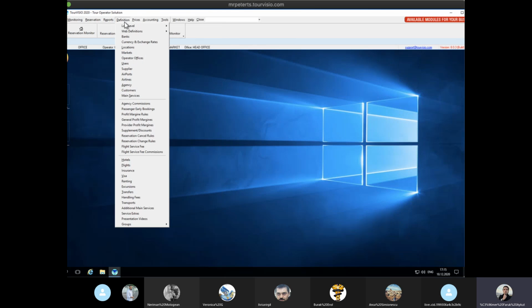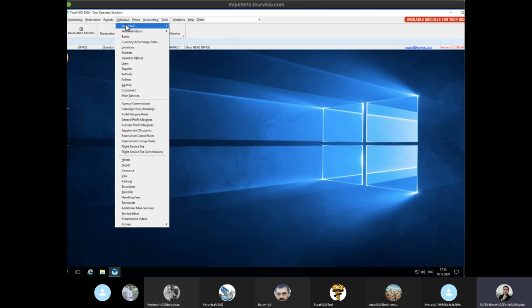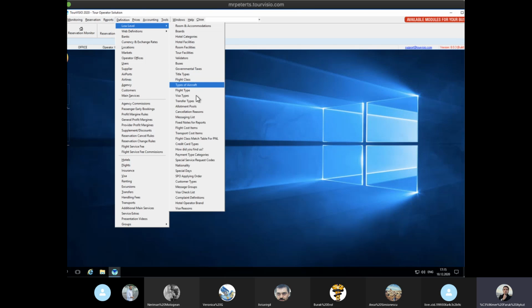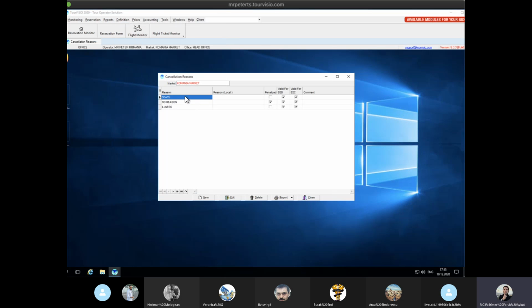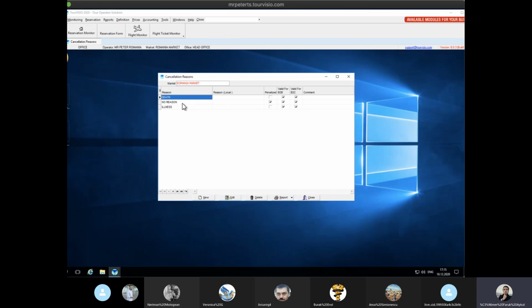And also under definition, we have some little details which could be important at some points, like levels and cancellation reasons. Because we can enter other reasons too, but for some reasons we will not click penalty size, and for some of them we will. When any of us, even from our agency or other agencies, cancels a reservation, the system will ask us what the reason is.